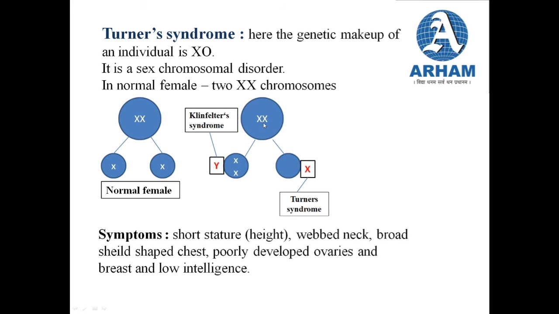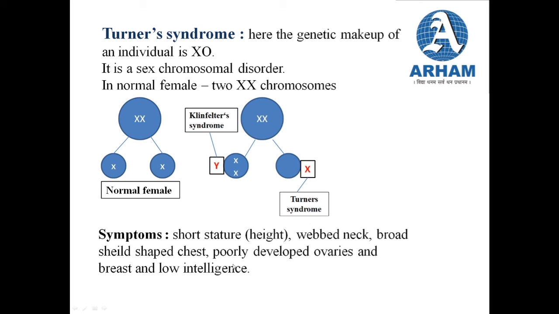And if both the chromosomes go into one egg, then the other egg remains empty. That means there is no chromosome in this egg. And if this egg without a chromosome is fertilized by an X containing sperm, the offspring is going to be X and O, which results in Turner's syndrome.